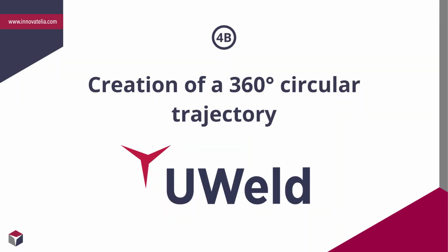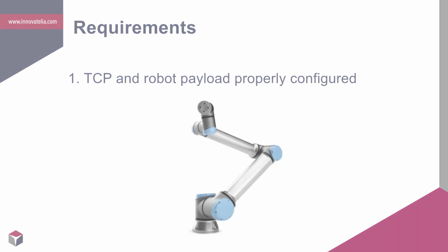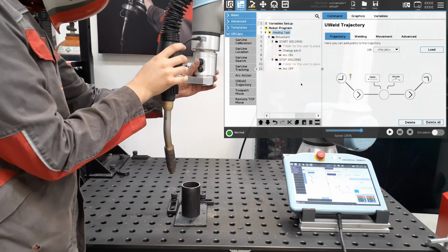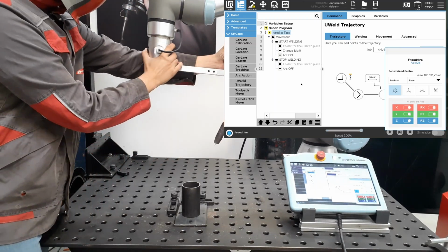Let's see how to create a circular welding trajectory in UWeld. We will need to ensure that the TCP and robot payload are properly configured. Once we have inserted the UWeld trajectory instruction, we will move the robot to an approach position.